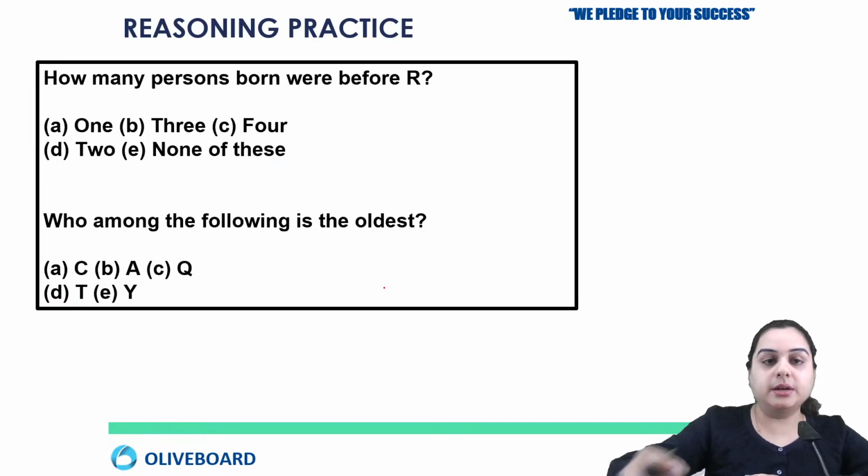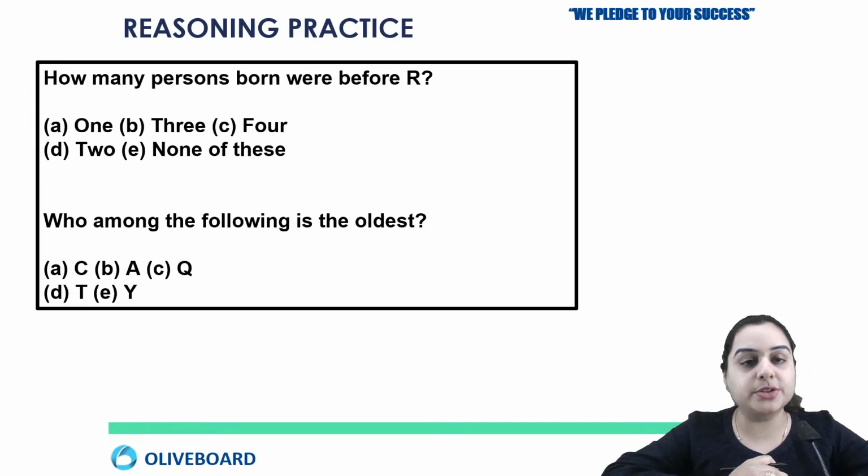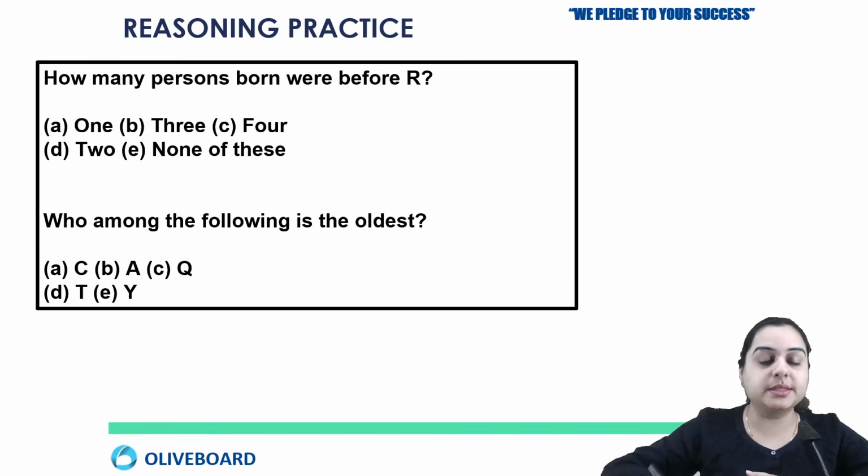Right? Okay, so now let's move on to the next question, how many persons are there who were born before R? So this you have to tell. See, as we can see that R was born in August, right? And how many persons are there before R? It's 3 persons.